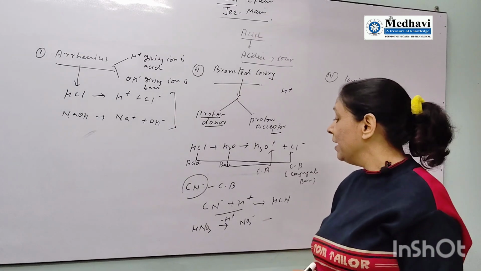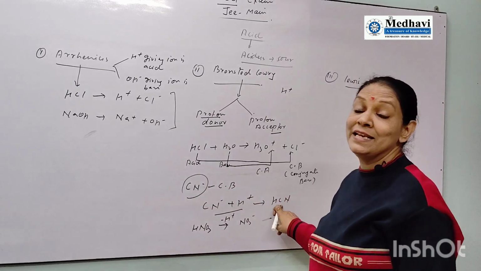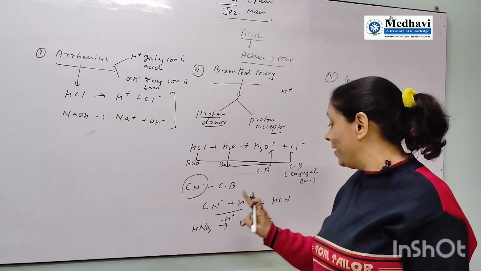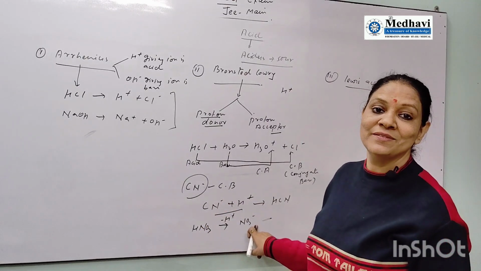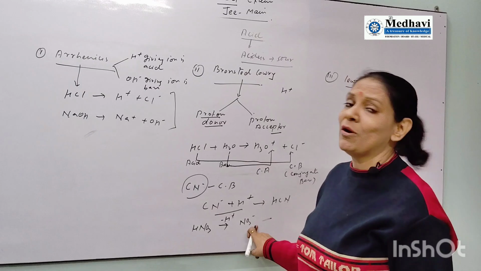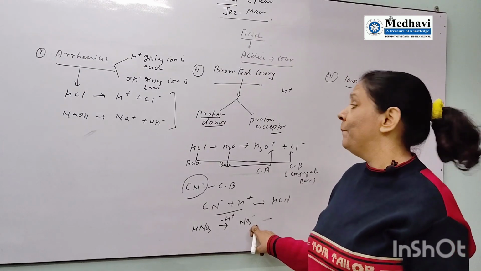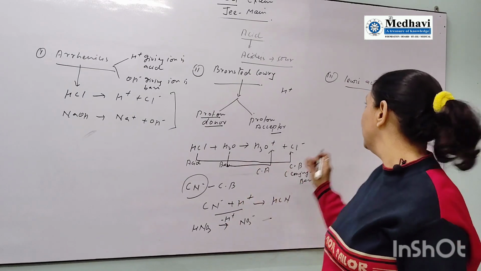So remember, when we want to make a conjugate base into a conjugate acid, we add H plus. And if we want to make a conjugate acid into a conjugate base, we remove the H plus ion. A very, very important piece of information, mind it. I am requesting you, please go through this topic. This is going to be beneficial for you.